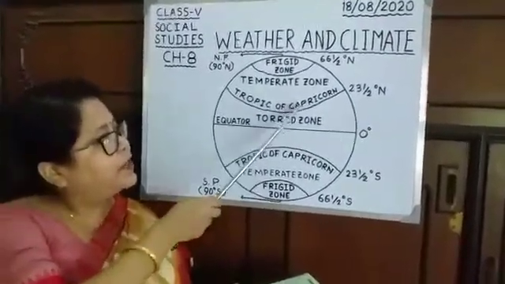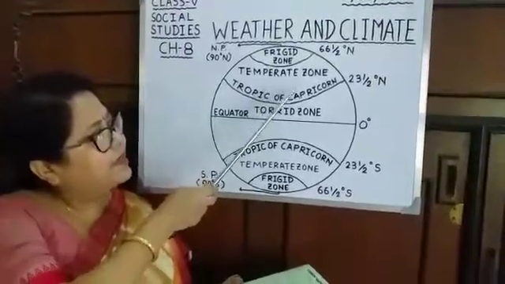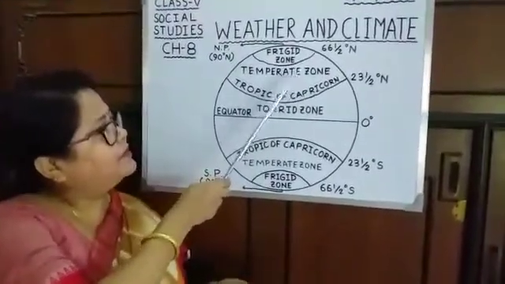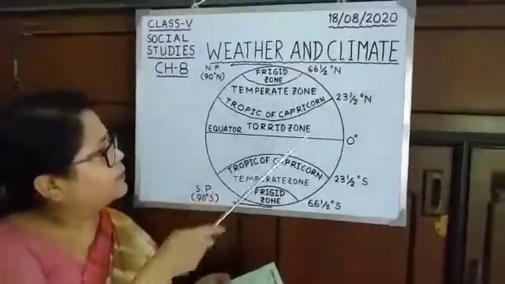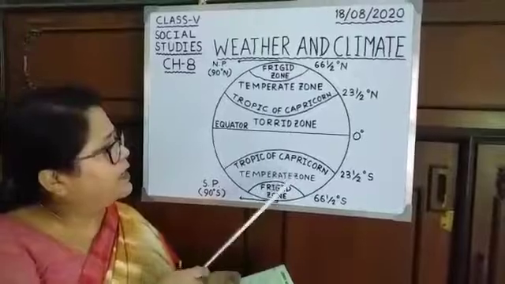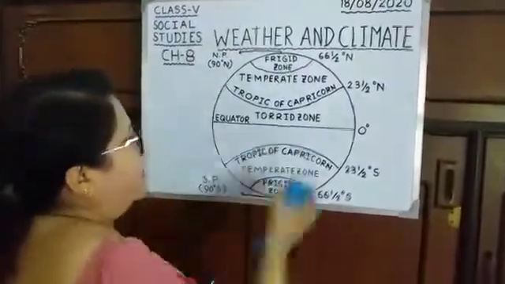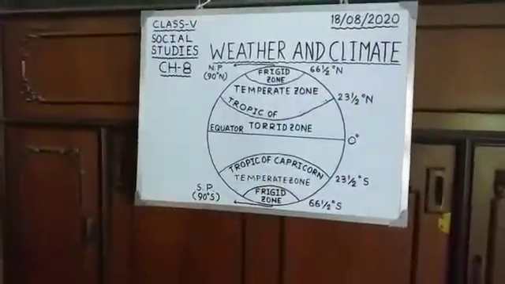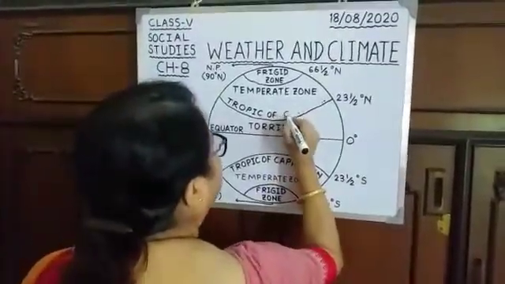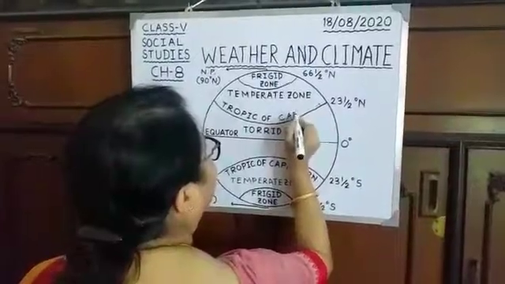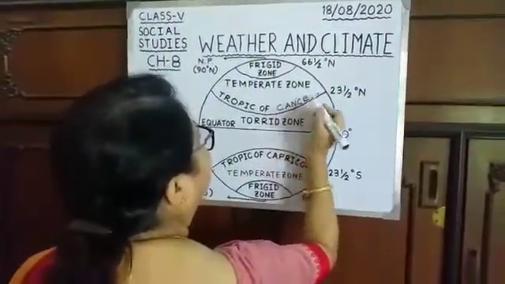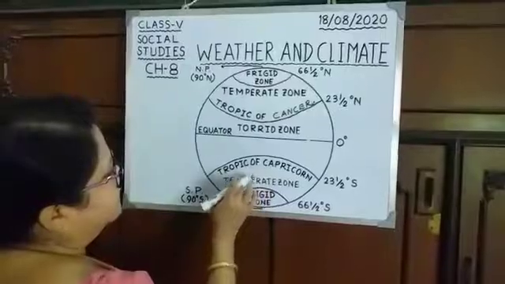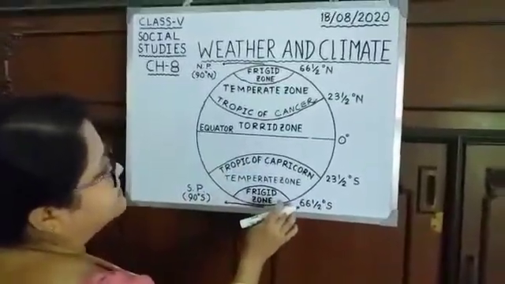It is in between. The North Temperate Zone is in between Tropic of Cancer and Arctic Circle, and the South Temperate Zone is in between Tropic of Capricorn and Antarctic Circle. You know the degrees, children.